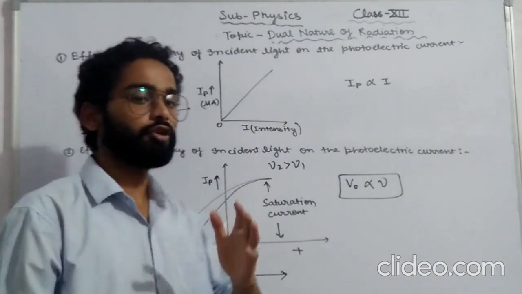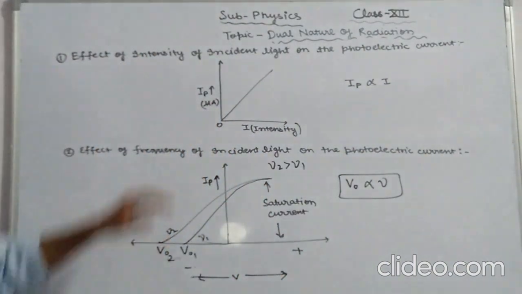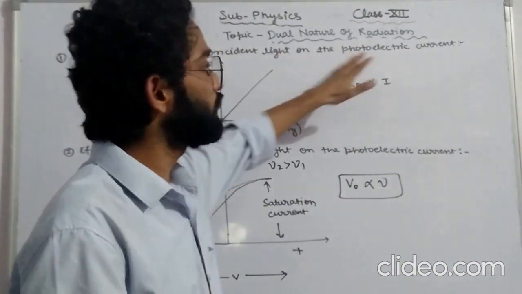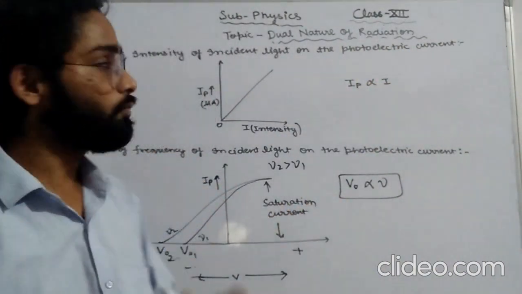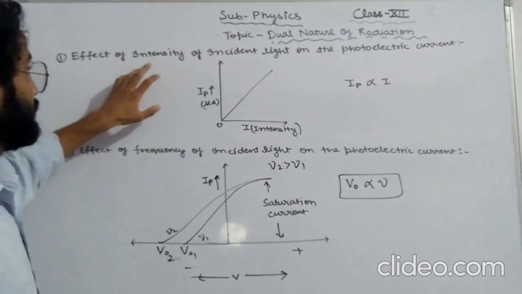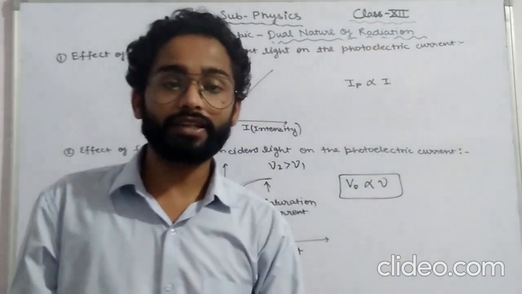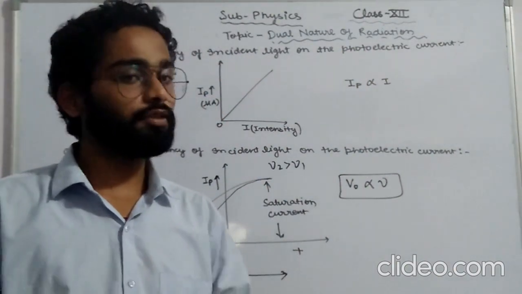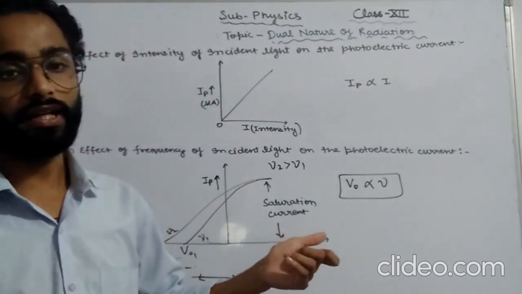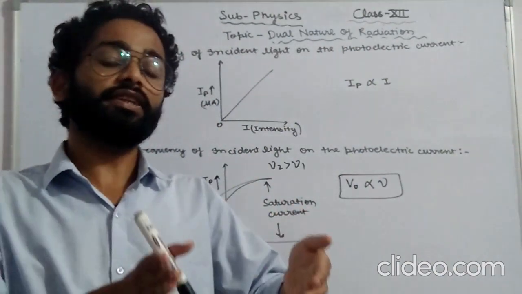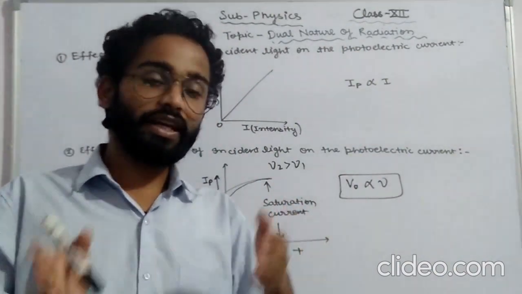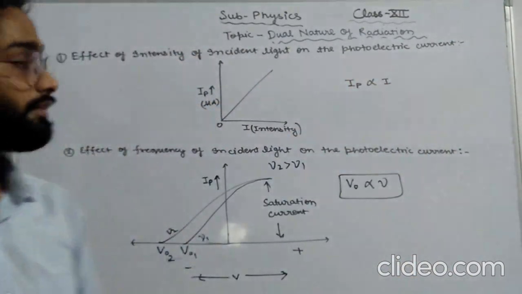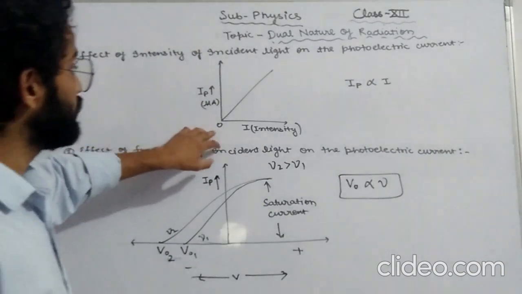Now we are ready with our new topic, and this topic is the effect of intensity of incident light on the photoelectric current. Let me tell you that the intensity of incident light is always directly proportional to the photoelectric current. That means with the increase in intensity of incident light, the photoelectric current will also increase, and that has been shown in this graph.